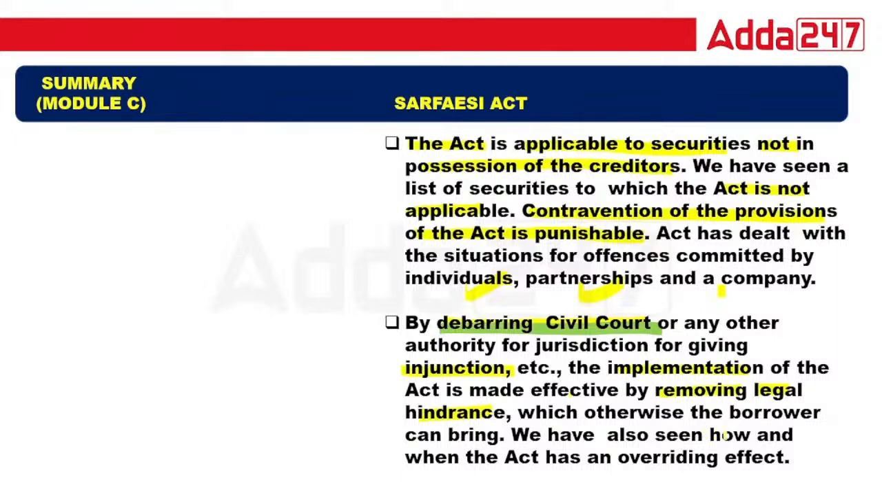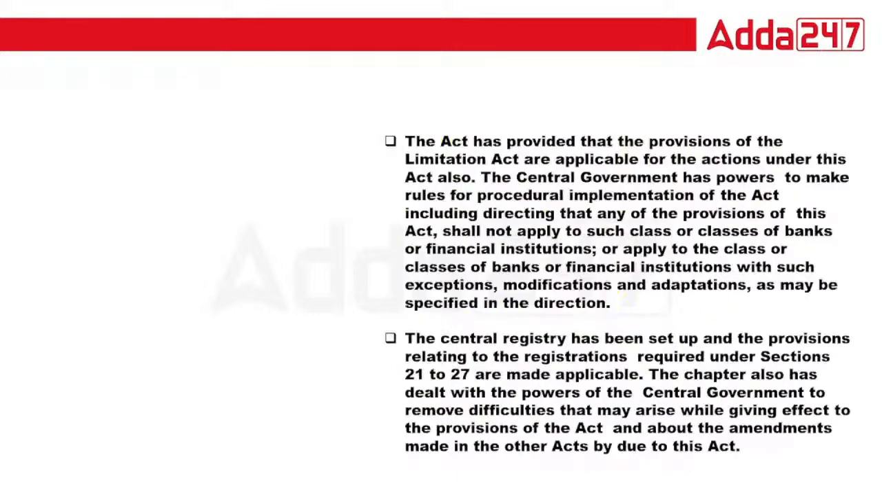We also have to see how and when the Act has an overriding effect. Okay, next. The Act has provided that the provisions of the Limitation Act are applicable. Exactly, the Limitation Act is also applicable. The central government has power to make rules for procedural implementation of the Act, including directing that any of the provisions of this Act shall not apply to a class or classes of banks. Exactly. So the central government can direct that the SARFAESI Act will apply to this bank and will not apply to this bank. That is an important one.